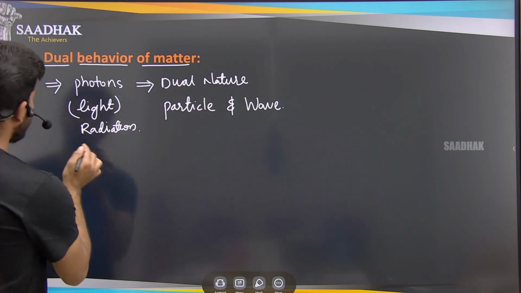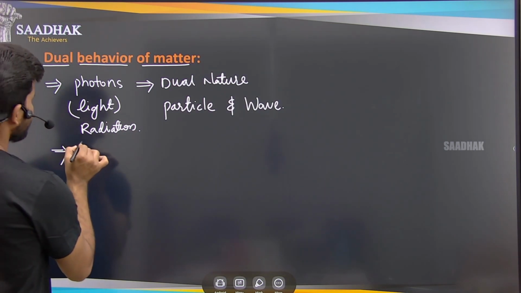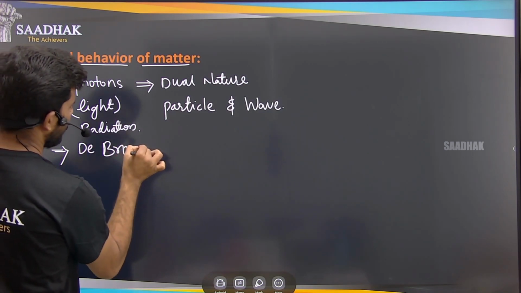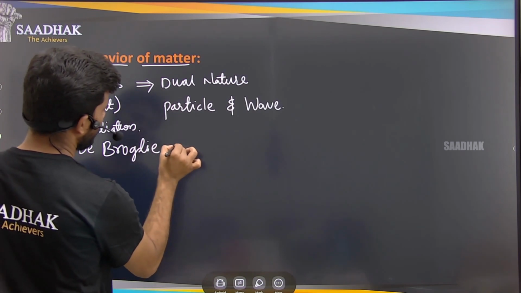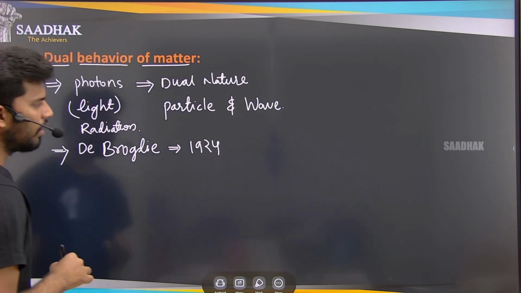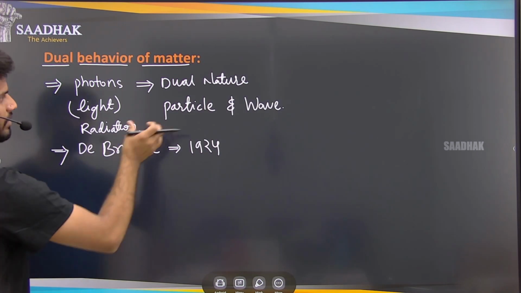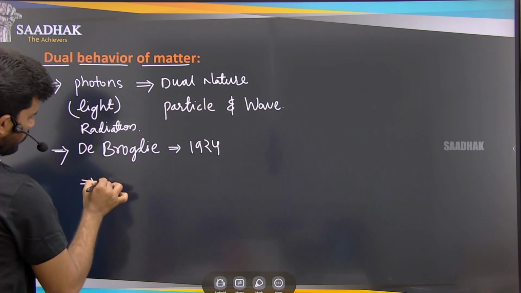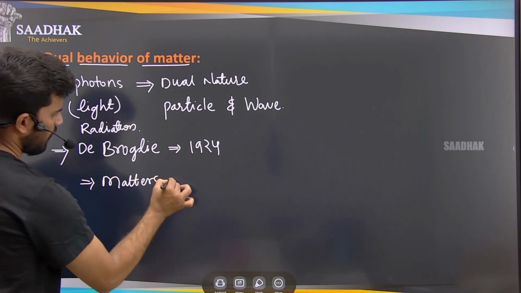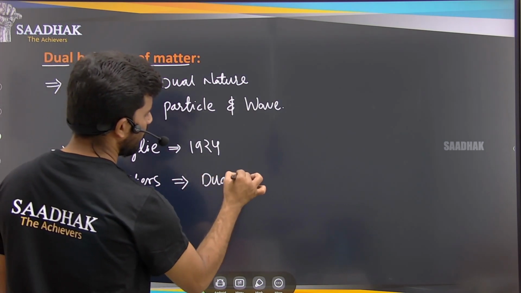The scientist named de Broglie, in the year 1924, proposed that as these photons or the radiation have the dual nature, matter also, all the particles, matters also have the dual nature.